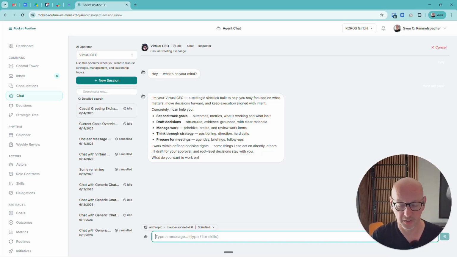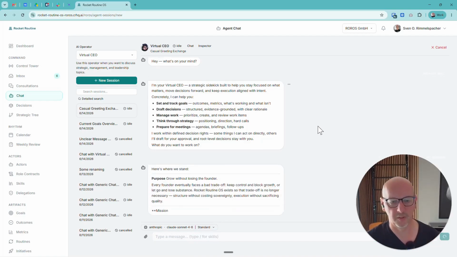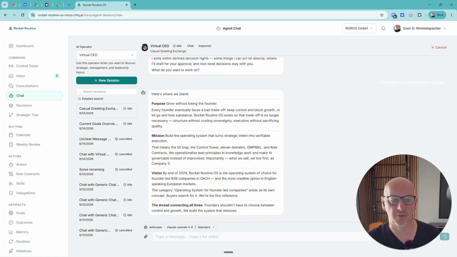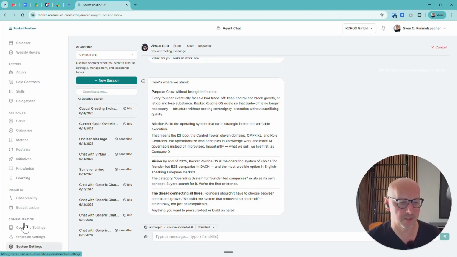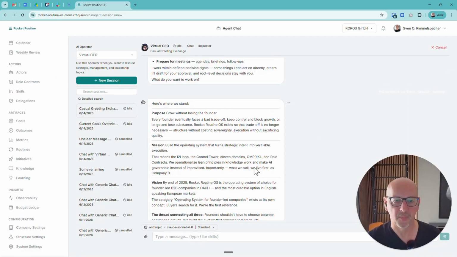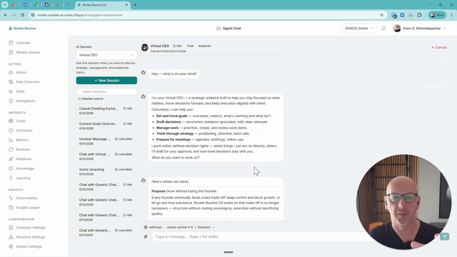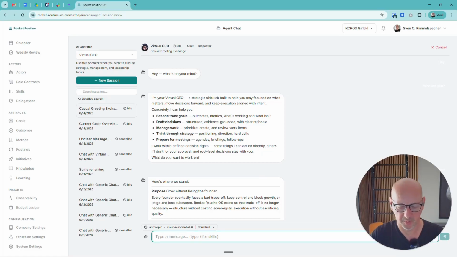Or I can say, let's ask it if it knows our vision, mission, and purpose. And of course it knows that too. It retrieves this from the settings here in the company settings. And I think that's a very, very important point. Just like you can see here with these questions and the corresponding answers, the AI agents in the system know the entire company.